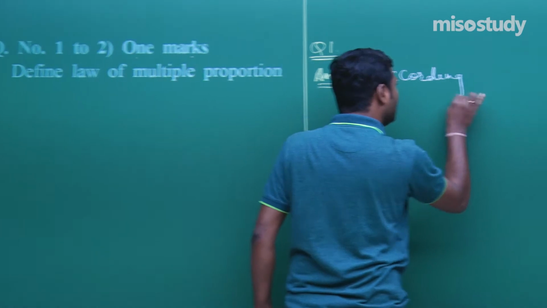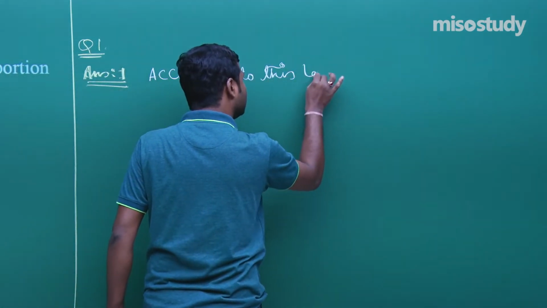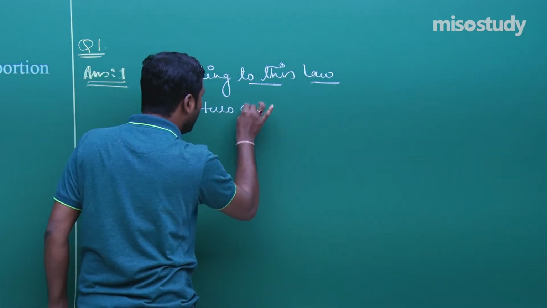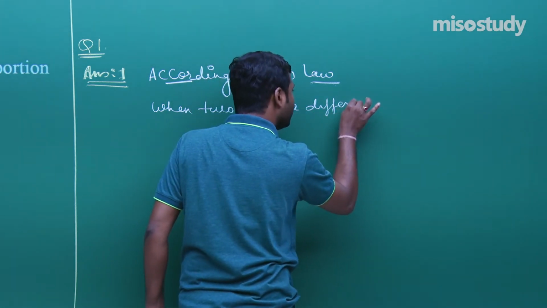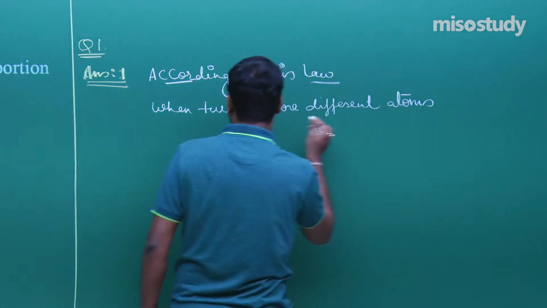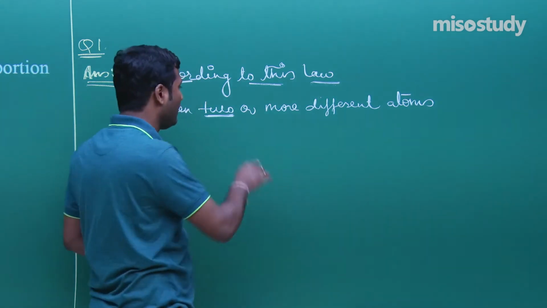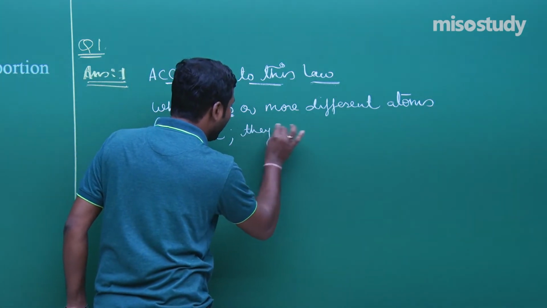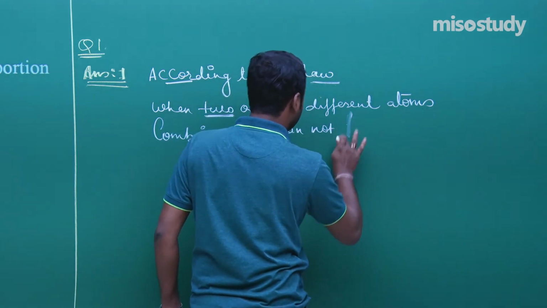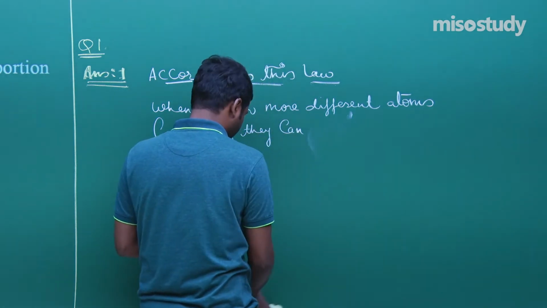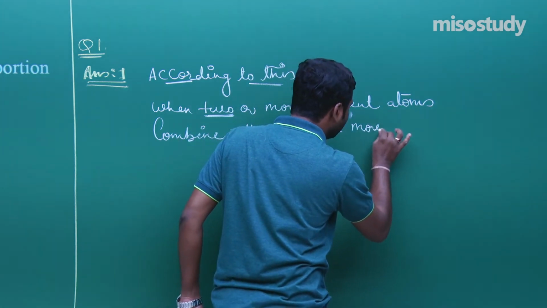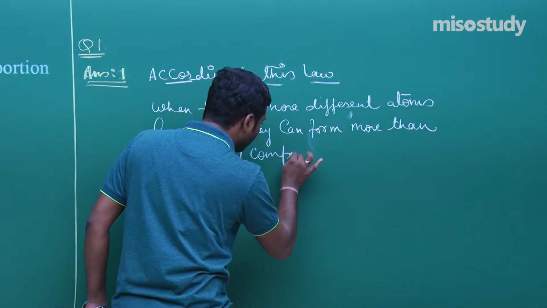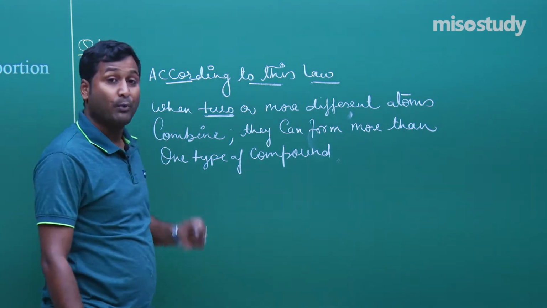According to this law, when two or more different atoms, generally we take 2 atoms, we can write here when 2 or more different atoms combine, they can form more than one type of compound, or you can say more than one type of product.